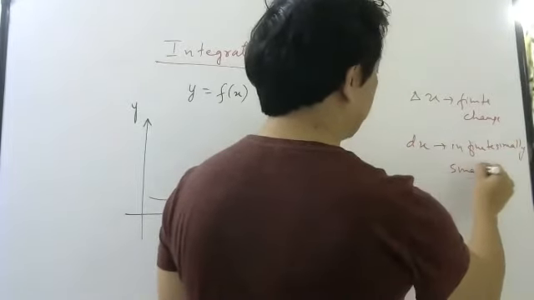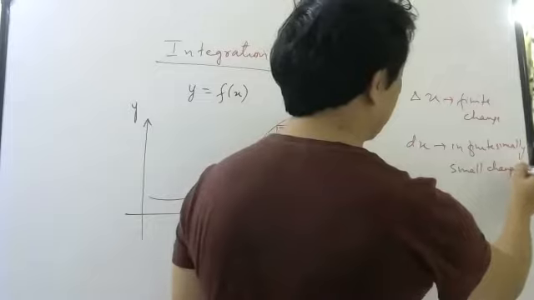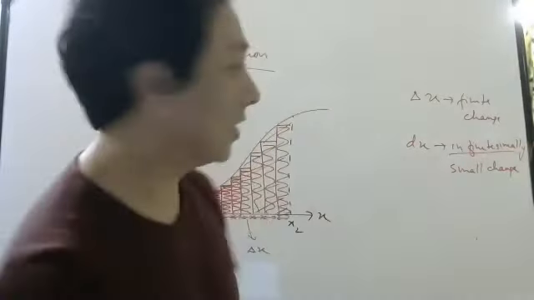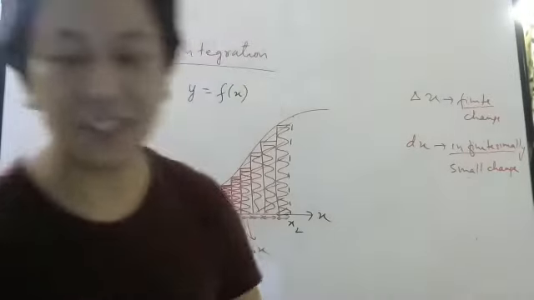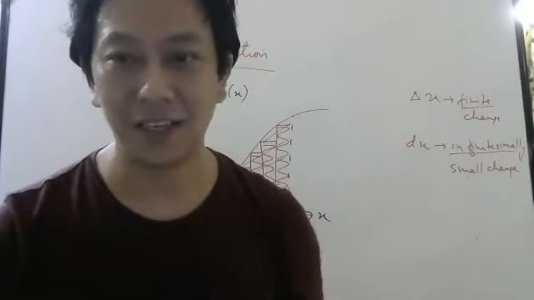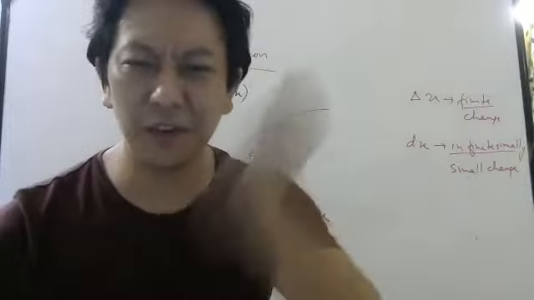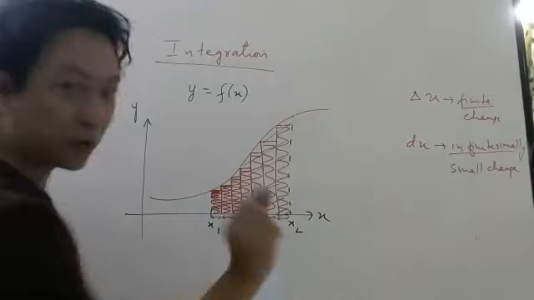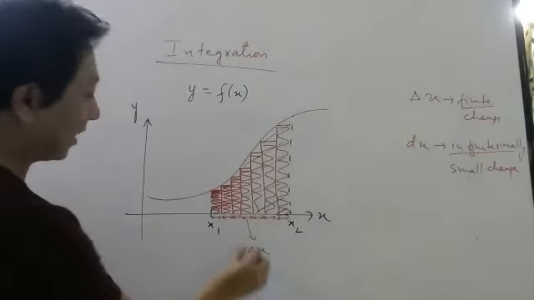If you are confused with the names infinitesimally, finite, just understand delta x means big change, dx means very, very small change. Okay. So right now the change is quite big, so I'm calling it delta x.